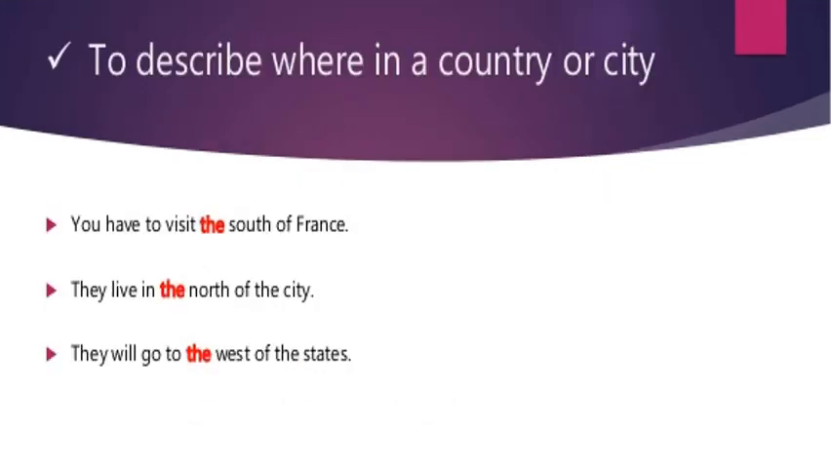We also use the article when we want to describe the country or city or the place of these countries or cities. You can see here in the example, you have to visit the south of France. Now the person is specifying that you need to visit the south of France. This is one part of France. They live in the north of the city. They will go to the west of the states.